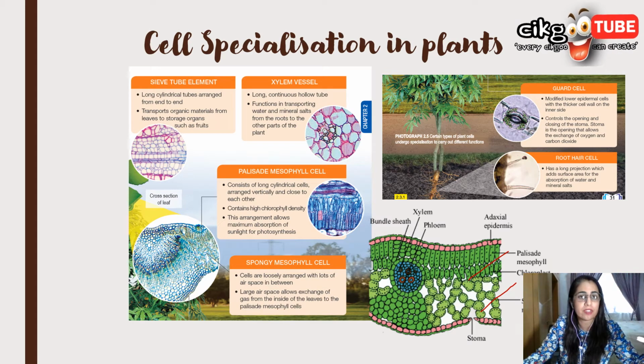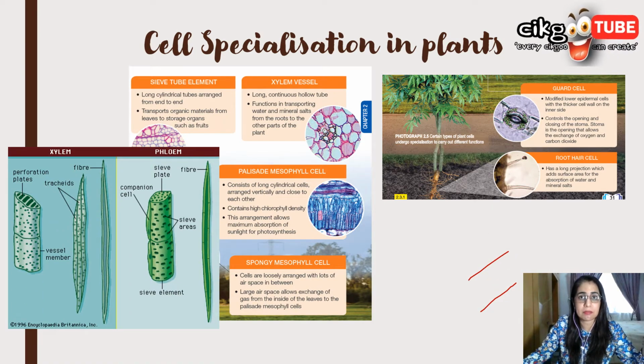Spongy mesophyll cells are irregular or oval in shape. They are loosely arranged with many air spaces, and they also have chloroplasts, fewer than the palisade mesophyll. Their function is to facilitate diffusion of gases to the mesophyll cells and also to carry out photosynthesis. Then we have the xylem and the phloem.